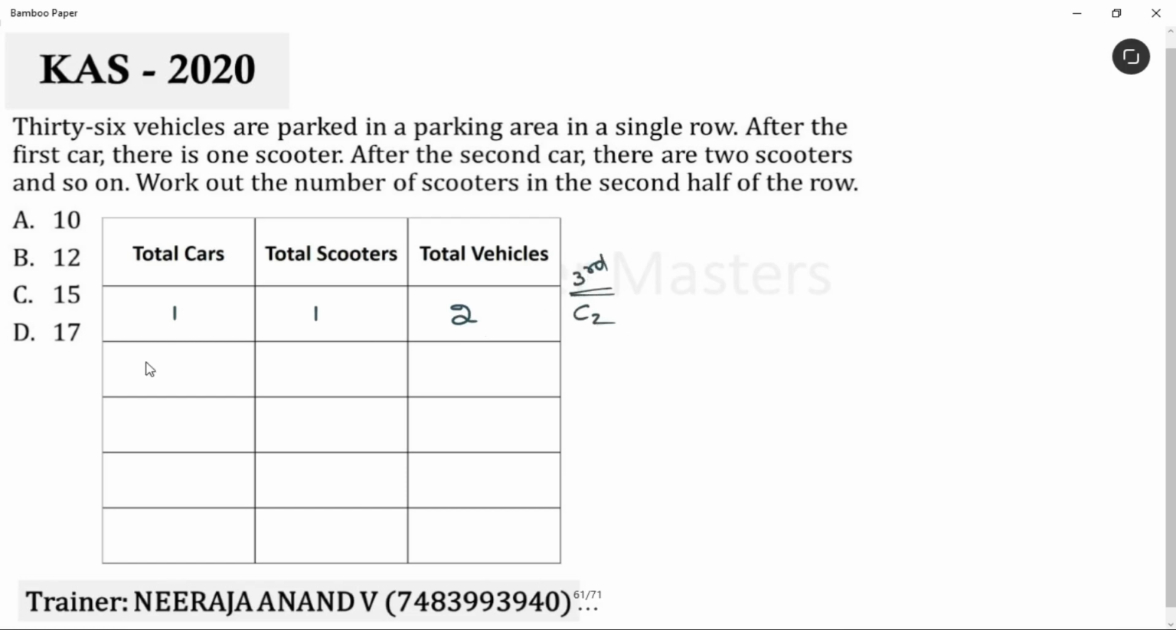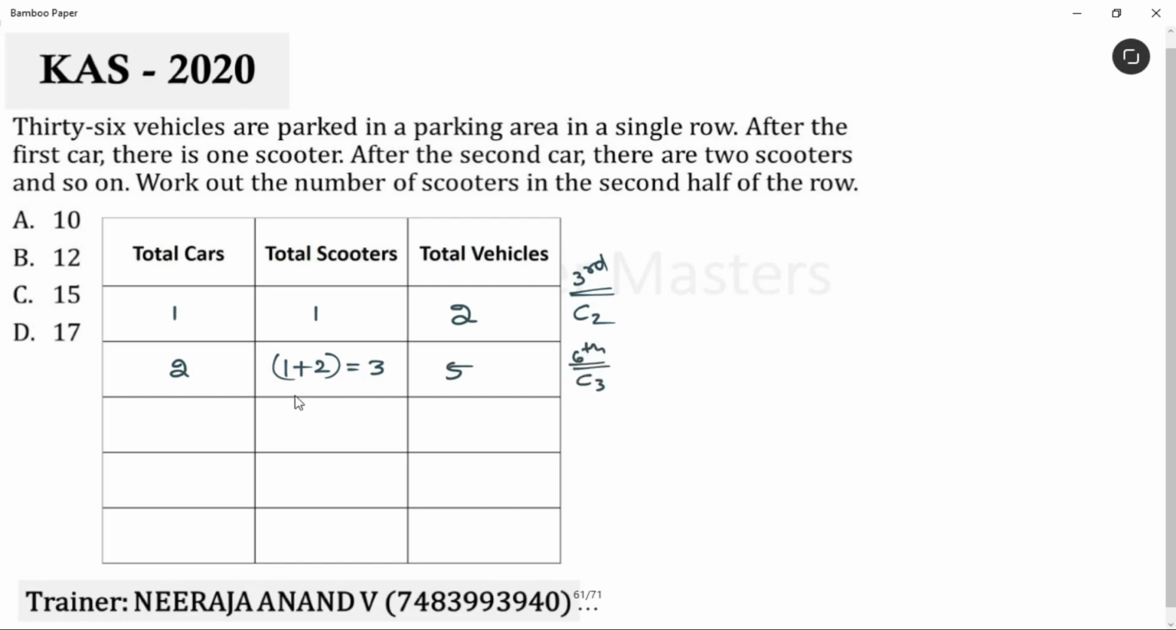Okay. Let's take 2 cars now. One scooter is with car 1 and 2 scooters are with car 2. Correct? How many scooters then? 3 scooters. Total how many vehicles? 3 plus 2, 5 vehicles. That means 6th vehicle is pakka car 3.